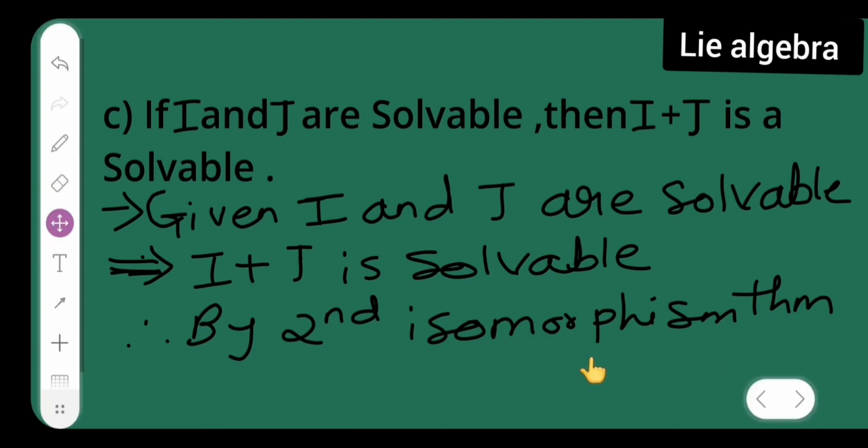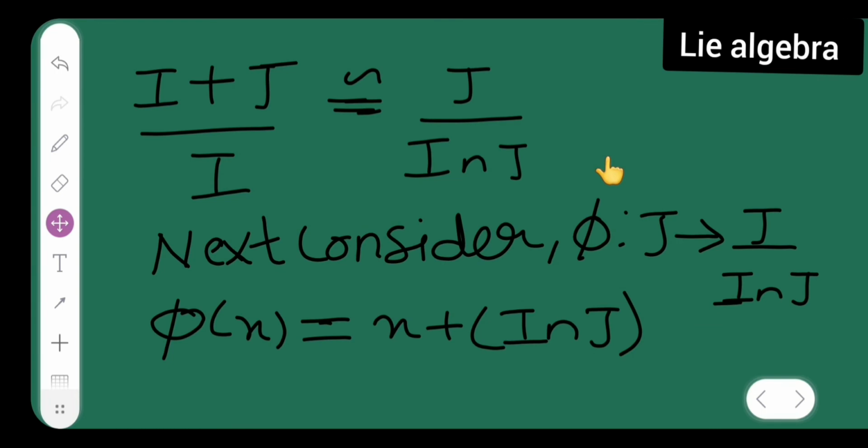Next, let me turn the page. By the second isomorphism theorem, from the note which I have given to you all, (I + J)/I is isomorphic to J/(I ∩ J).